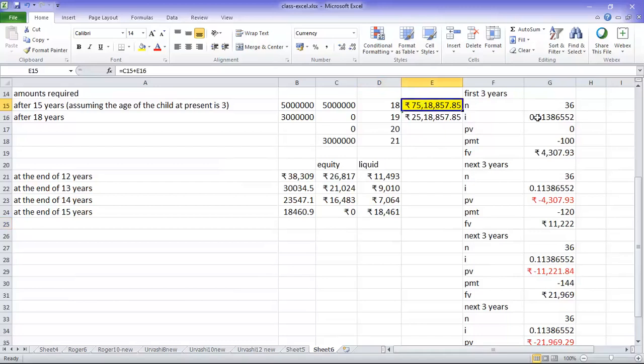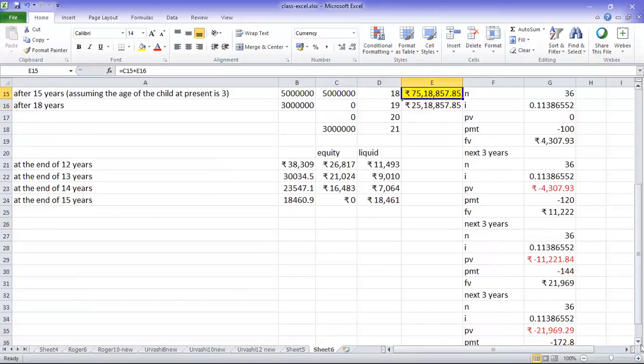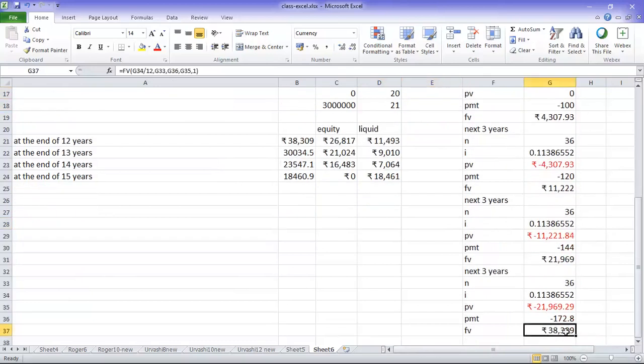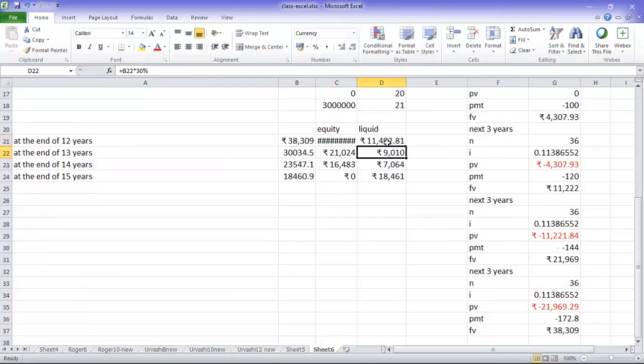So what I have done here, 3 years I have grown the 100 rupees and then increased the SIP by 20% every 3 years. So my final value is coming to 38,309. Okay. So at the end of 12 years, 38,309 is there in his equity scheme. Now what he is going to do, in equity he will keep 70% of that, and in liquid he is going to keep 30%. That's why I have put here B21 into 70, and then in this case it's going to be 30.